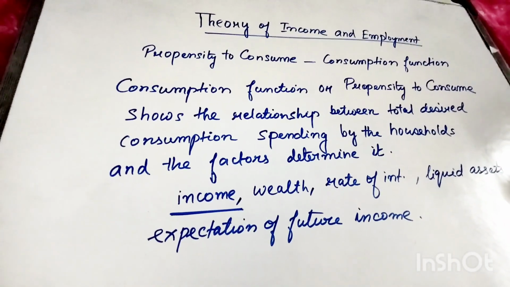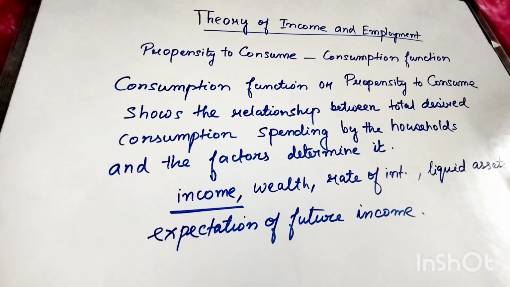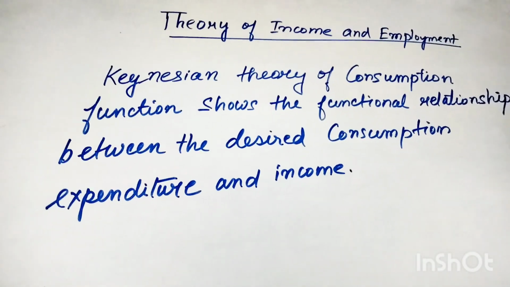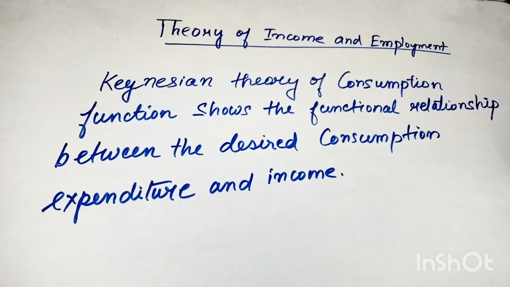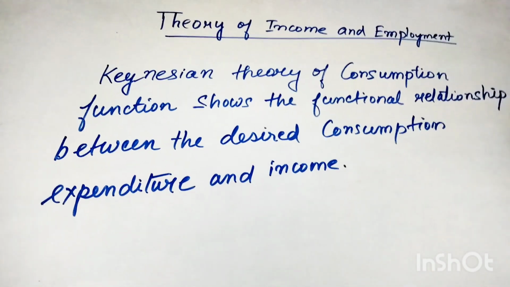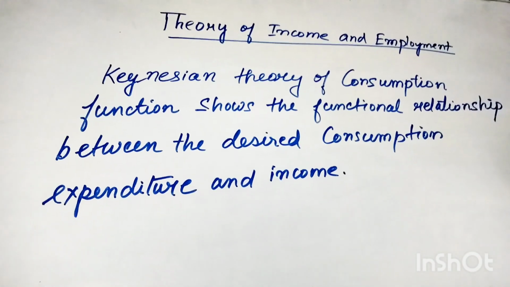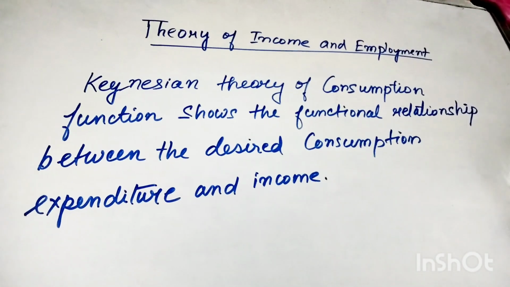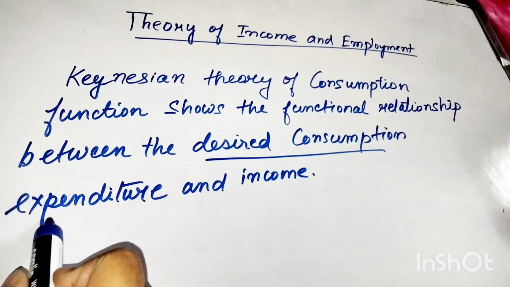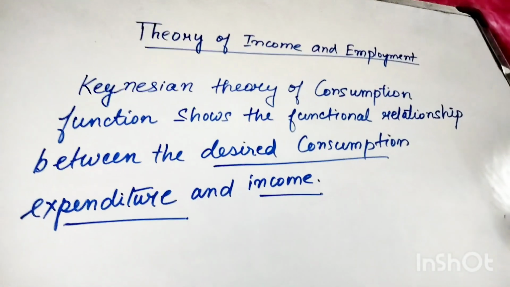Now, according to Keynesian theory, what does this consumption function show? What is the Keynesian theory of consumption function? The Keynesian theory of consumption function also shows the functional relationship between desired consumption expenditure and income. This shows a functional relationship between these two.